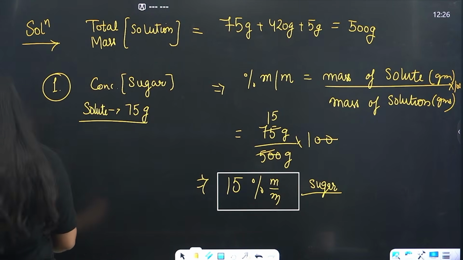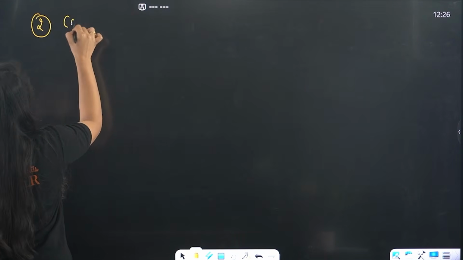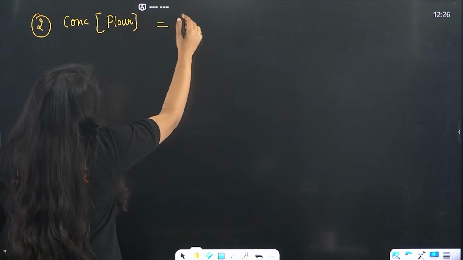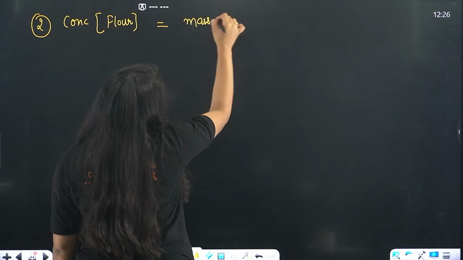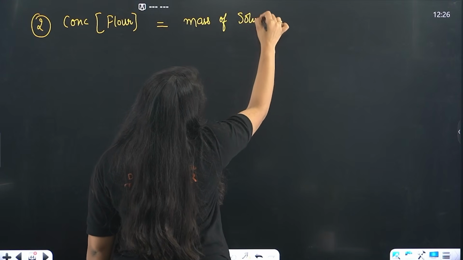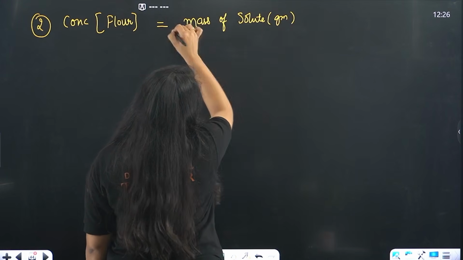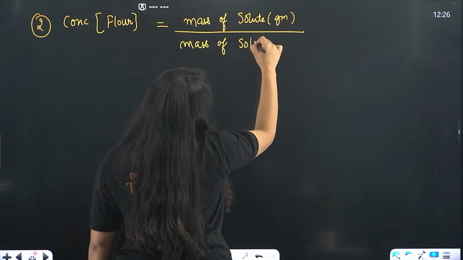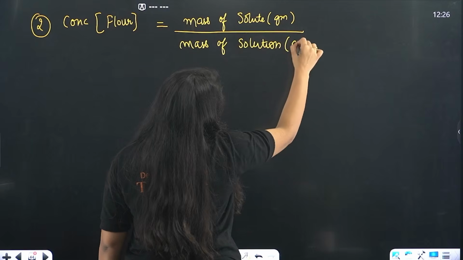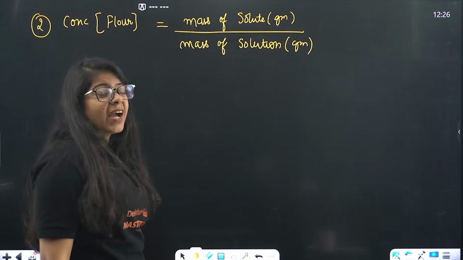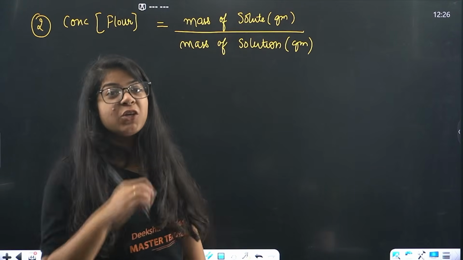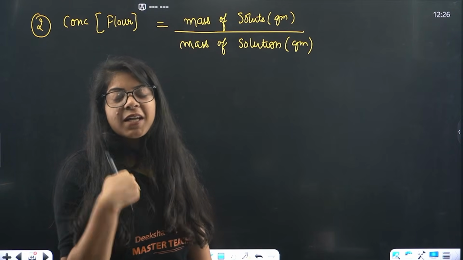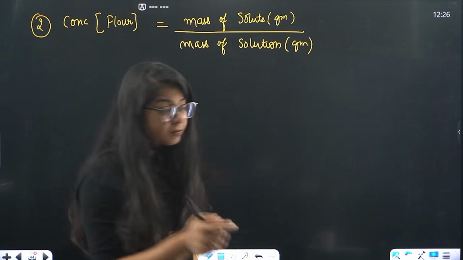Okay. Then beta, the second thing, we have to find the concentration of flour. So again, mass of solute in grams, mass of solution. Ma'am, why are you writing these formulas again and again? So that you can remember it. And see, if I am writing it again and again, I don't have to give exams. You have to give exams. So go write those down again and again. If I can write it down again and again, so can you. Go write it down fast.